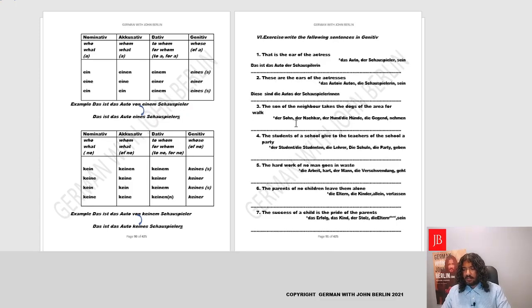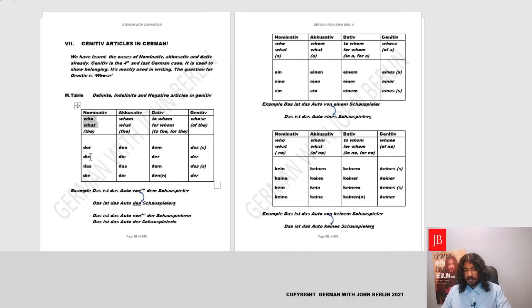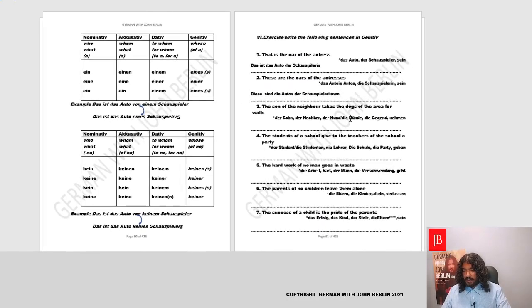Okay. Now let's do the next one. The son of the neighbor takes the dogs of the area for a walk. So basically we'll begin with the son. Who takes? It's the son. So basically we'll go to who. Son is masculine. We'll say der Sohn. Let's write down der Sohn.